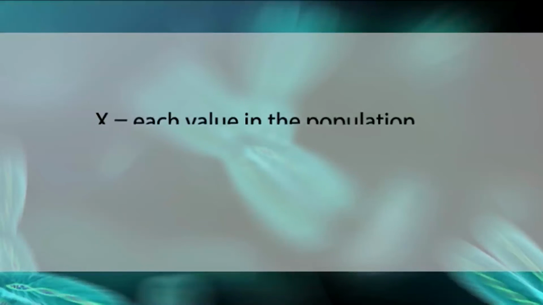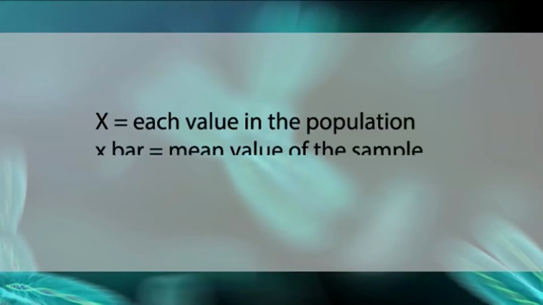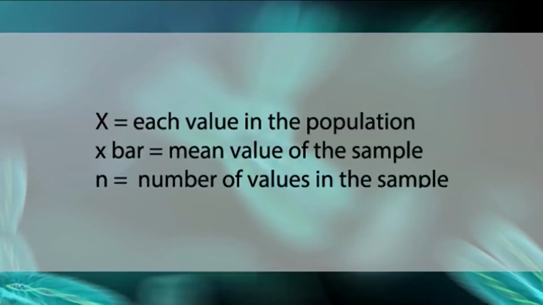Two parameters are known to define a normal distribution: the mean and the standard deviation. The mean is expressed as x bar is equal to the sum of x values divided by the number of values, where x represents each value in the population, x bar is the mean value of the sample, and n is the number of values in the sample.